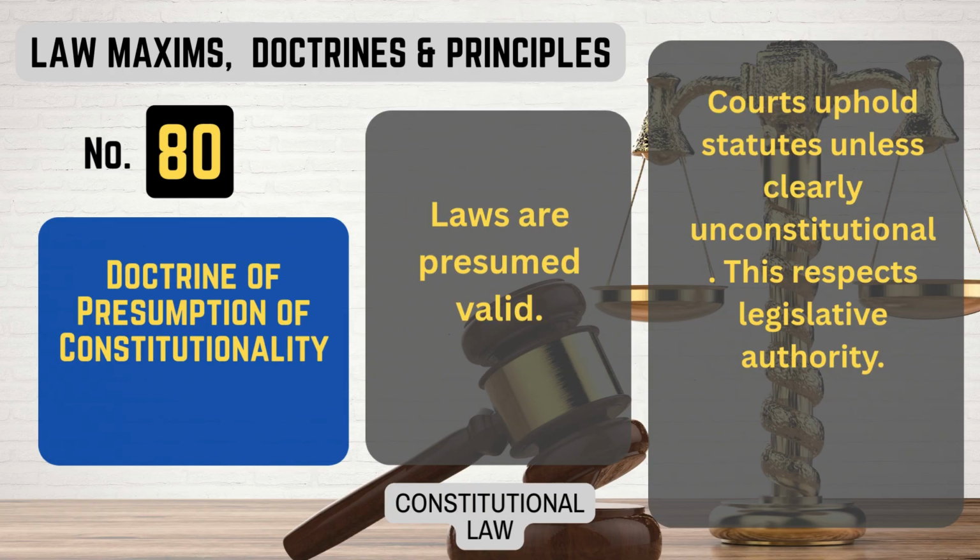Number 80. Doctrine of presumption of constitutionality. What it means. Laws are presumed valid. Courts uphold statutes unless clearly unconstitutional. This respects legislative authority. That's doctrine of presumption of constitutionality.